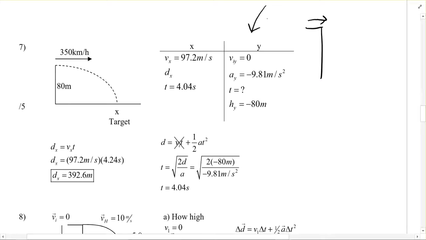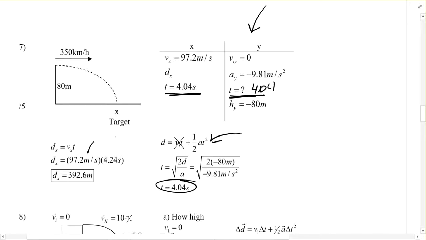So making your little table on this side, we know that Vi in the y direction is going to be 0. Acceleration is negative 9.81. We know that Hy, which stands for height, or dy, is going to be equal to negative 80 because it's below us. And we just got to solve for time, which is 4.04. And we solve for that using this expression. And then once we know that we can use that on this side, and then just plug that into our equation and solve for dx.